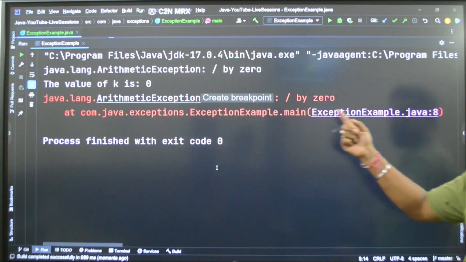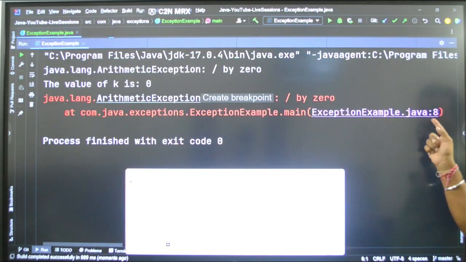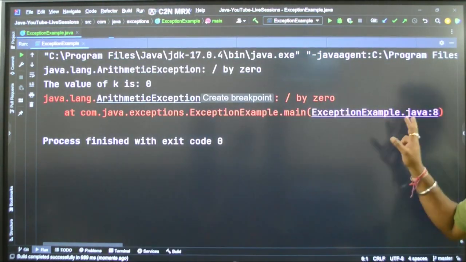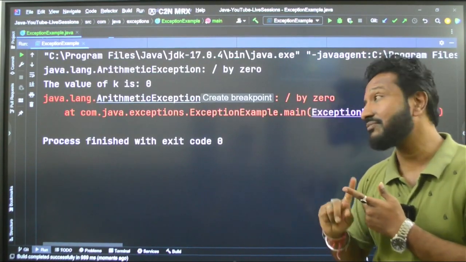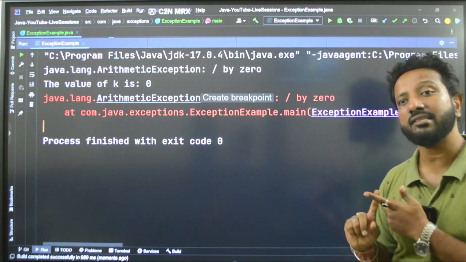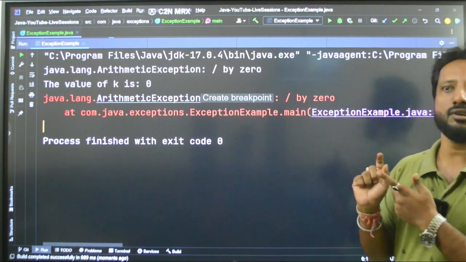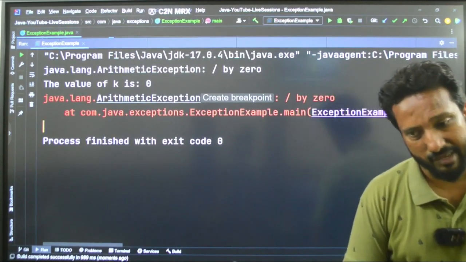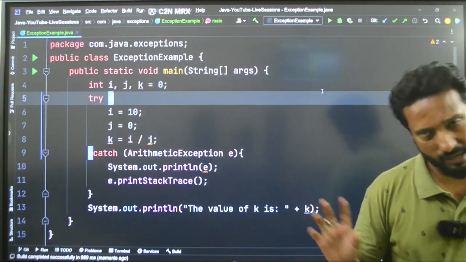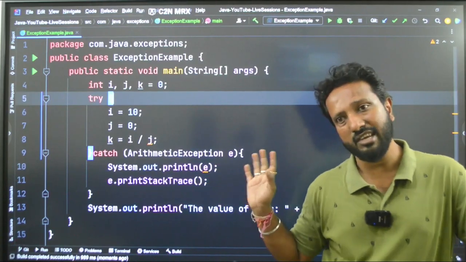At Java 8, this is the line number. The 8th line. Make sense? So print stack trace is a very good method to find the exact line number of the exception. Okay, please remember this. This is very, very important. Fine. I hope you have got a better idea about this.